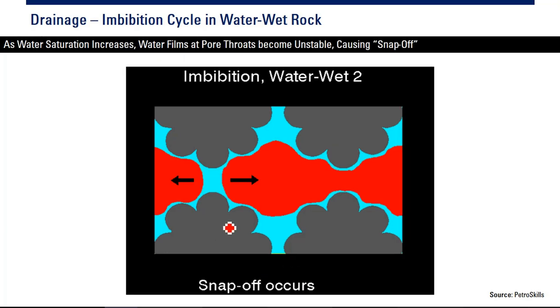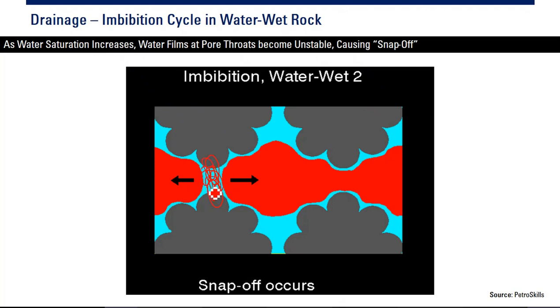Okay, if we continue the water flood, if we continue the water influx, as water saturation increases, water films at pore throat become unstable. The water film becomes unstable and causes snap off of the oil there.